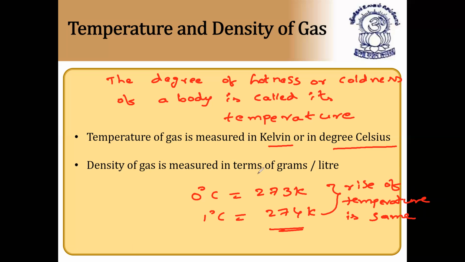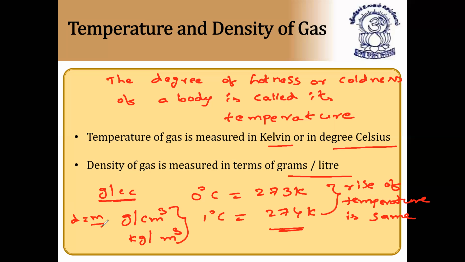So density of a gas is measured in terms of grams per liter or grams per cc, grams per centimeter cube, or kg per meter cube. This is the unit of density. Density is equal to mass by volume. Mass is expressed in grams, volume is expressed in centimeter cube. If mass is expressed in kgs, then volume will be expressed in meter cube. So these are the units of density.